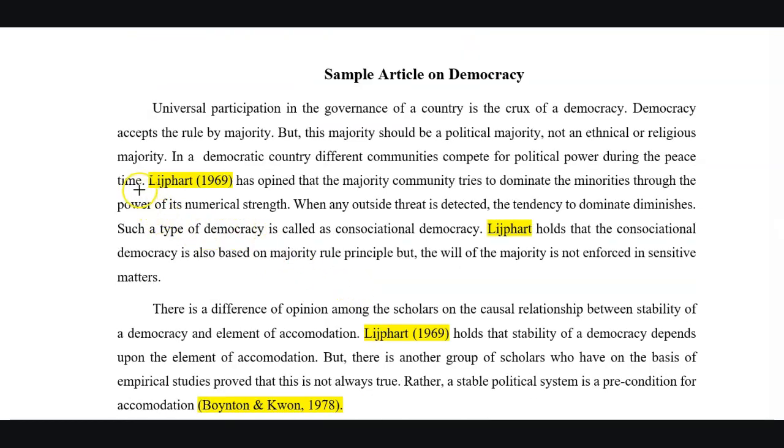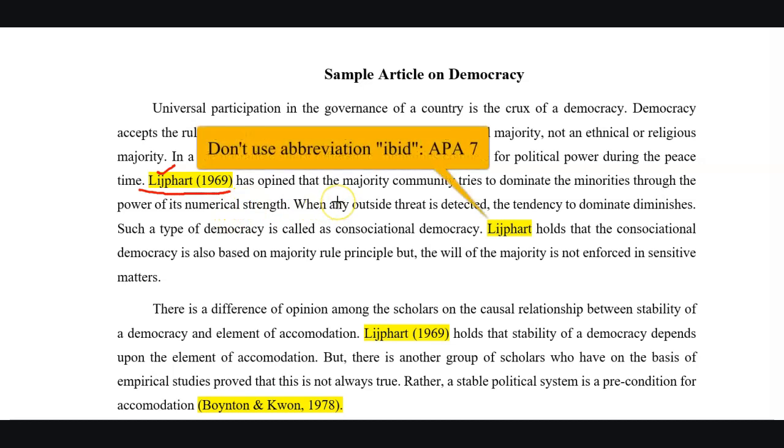APA 7th recommends author-date format for narrative citation. We have integrated the author name in our own text and have provided the publication year within the parentheses. Here take care that APA does not recommend the use of the abbreviation ibid for continuously repeated citation.